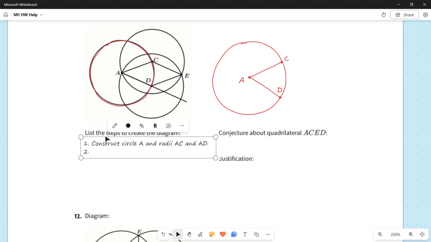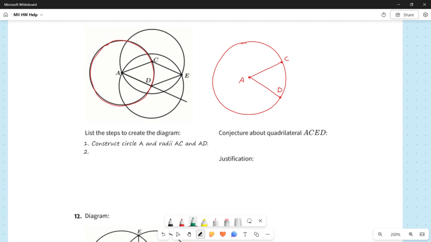All right. So then what would I do? Well, I'm noticing in my figure on the left that point C certainly looks like it's the center of another circle.